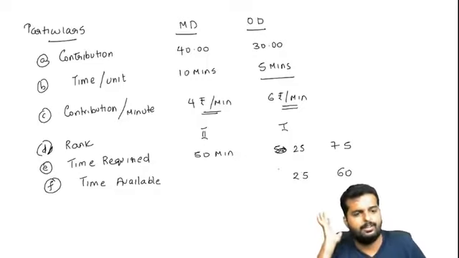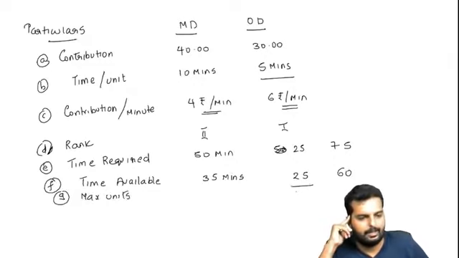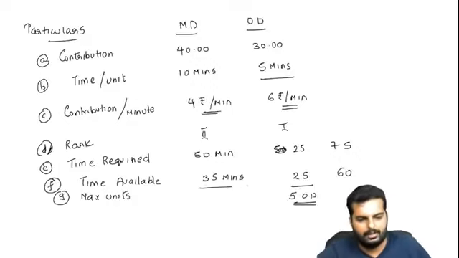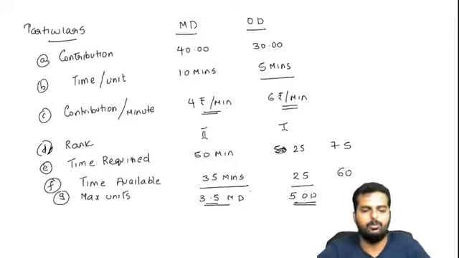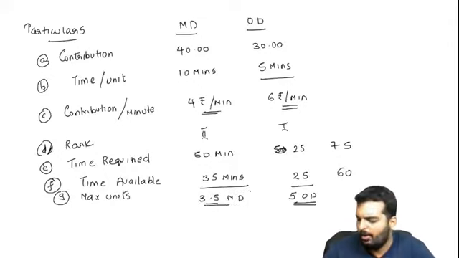Whatever is the balance, 35 minutes, I will allot to masala dosa. So the maximum units I can produce: I can produce the entire 5 onion dosa, but in 35 minutes I can make only 3.5 masala dosa. For the time being, I am assuming that the owner has no problem with half a masala dosa. Alright, can you write down this in your books now, all of you?